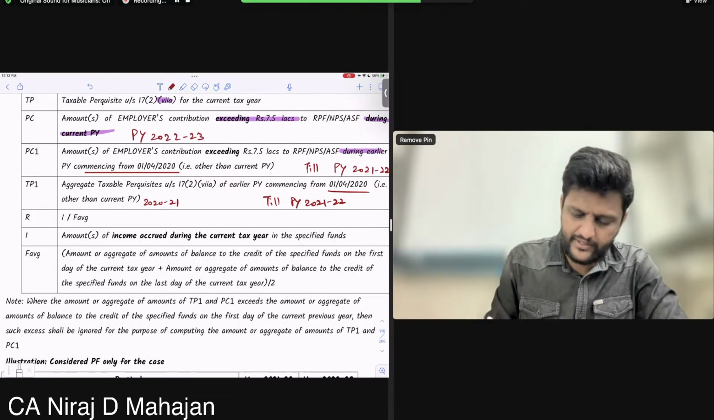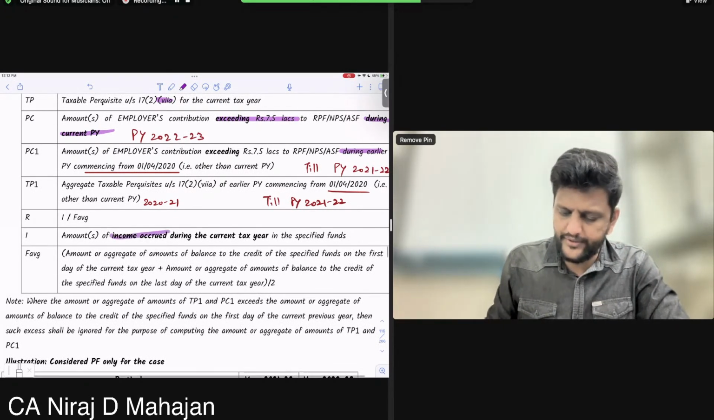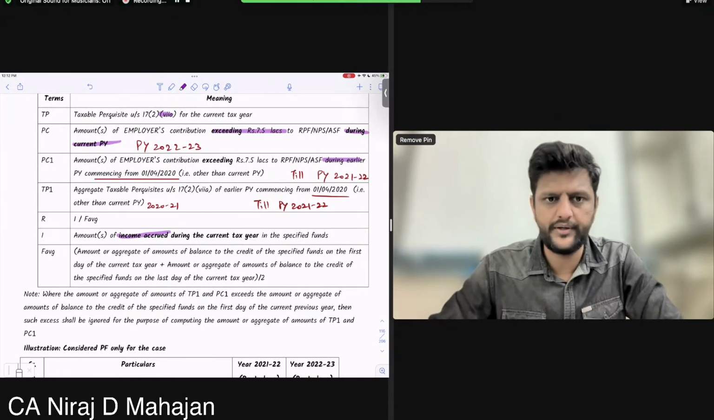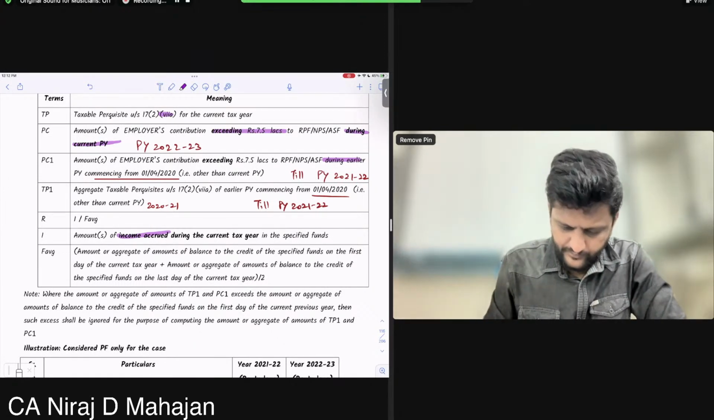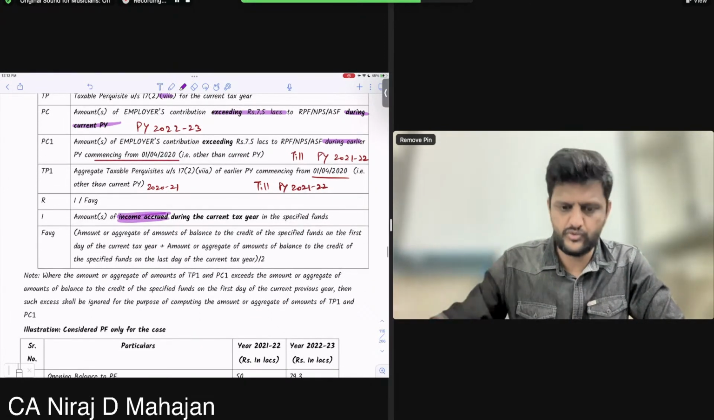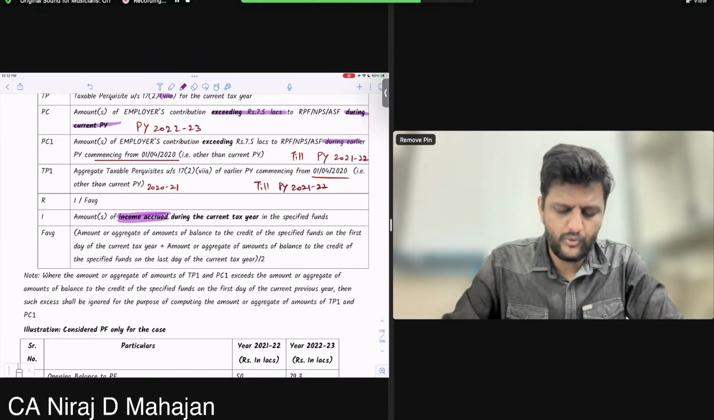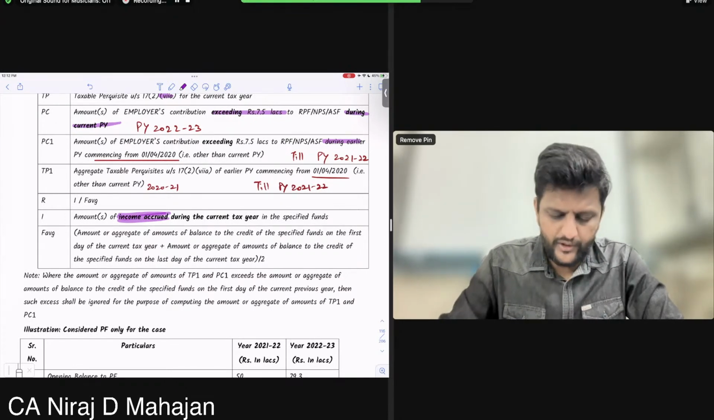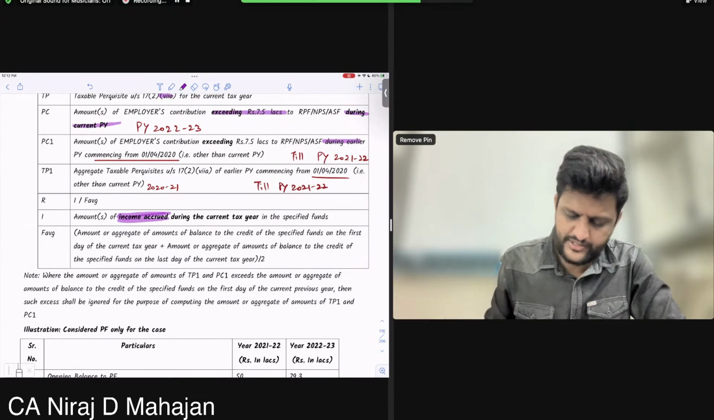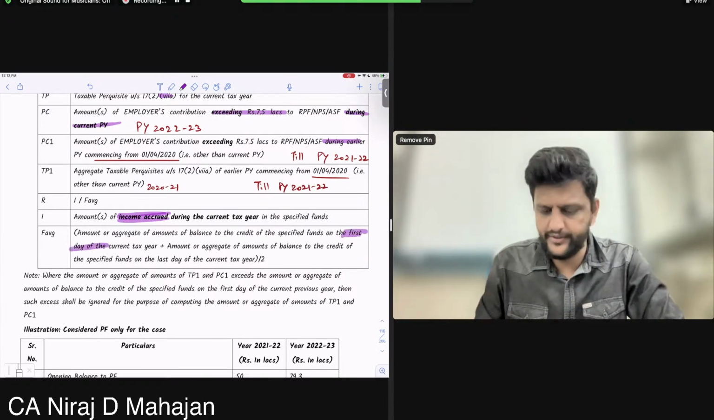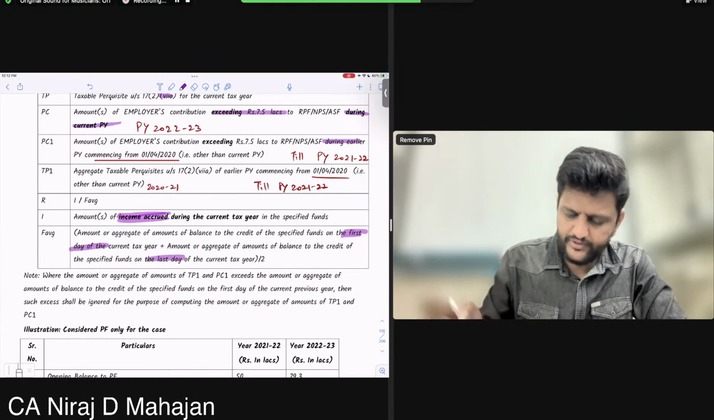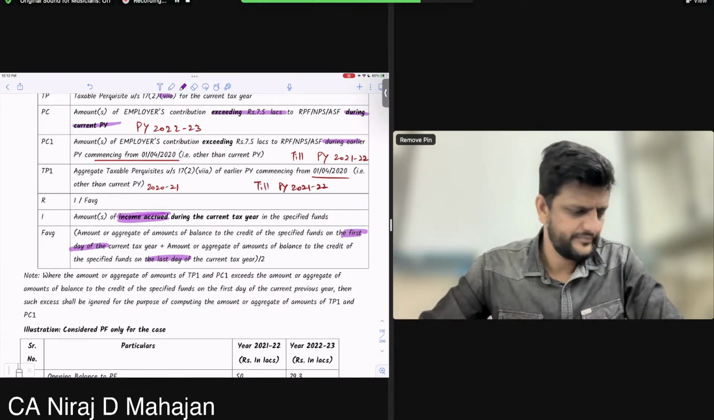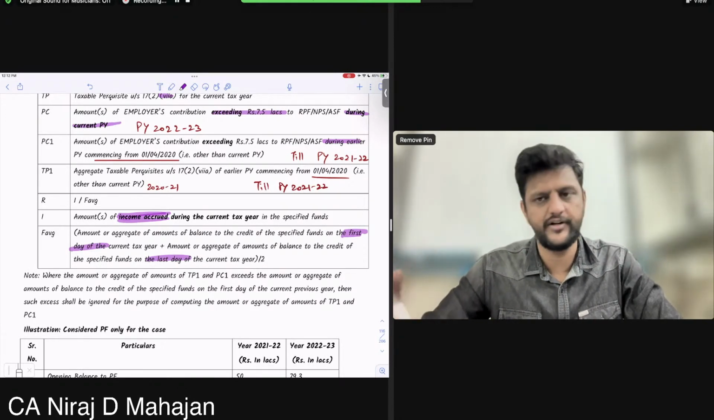I is the amount of income accrued during the current year in the specified fund. Not whatever amount has increased, but income accrued during the current year. And F average is the amount or aggregate of amounts of balance to the credit of the specified fund on the first day of the current year plus on the last day of the current year. Very important. Basically, we're talking of fund balance, the average fund balance.